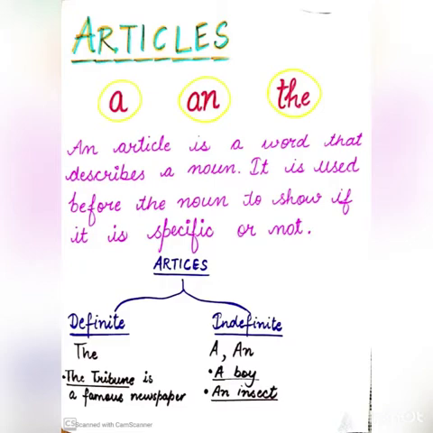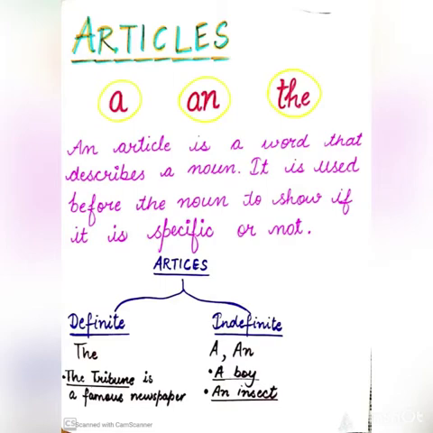The meaning of article is, it is a word that describes a noun. It is used before the noun to show if it is specific or not. Here, articles are of two types. The first one is the definite article. In this, we will use the word the. In this example, the Tribune is a famous newspaper. Here we are talking about a famous newspaper and the name of that newspaper is also given, that is Tribune.